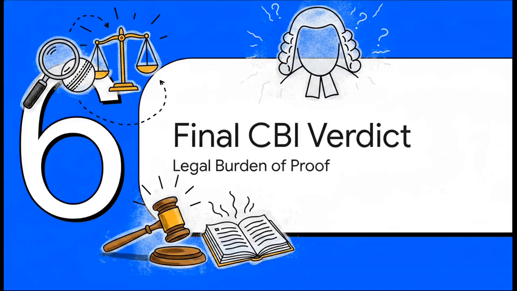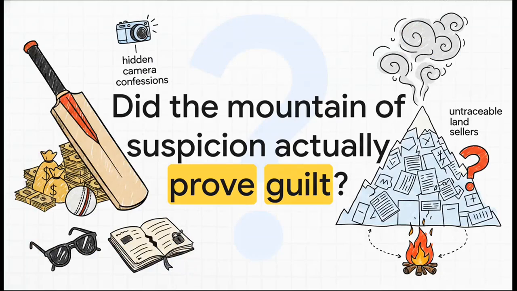Section 6. The Final CBI Verdict. The Legal Burden of Proof. Which brings us to the ultimate conclusion of this massive investigation. I want you to really think about this question. We've seen bad light matches, explosive hidden camera confessions, missing modeling gigs, untraceable land sellers, and a diary with 1.33 crore rupees. It is an absolute mountain of circumstantial smoke. But does smoke always, legally speaking, prove there is a fire?